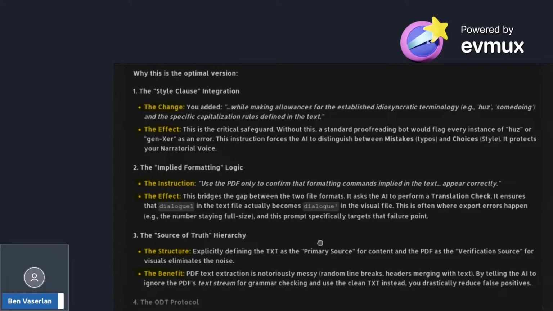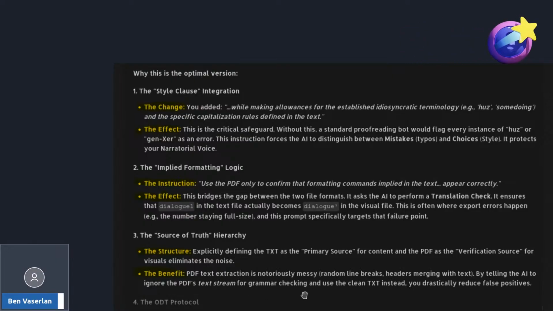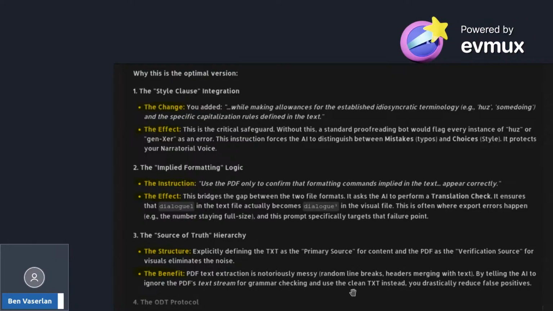Source of truth hierarchy: explicitly defining the PDF as the verification source for visuals eliminates the noise. The PDF text extraction is notoriously messy, with random line breaks and headers merging with the text. By telling the AI to ignore the PDF's text stream for grammar checking, and to use the clean TXT instead, you drastically reduce false positives.